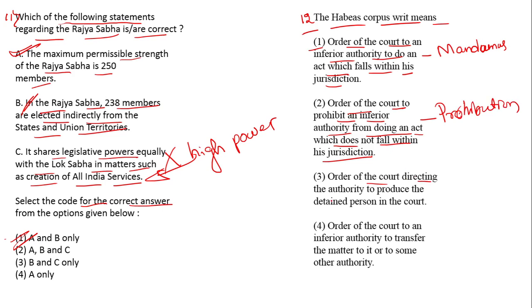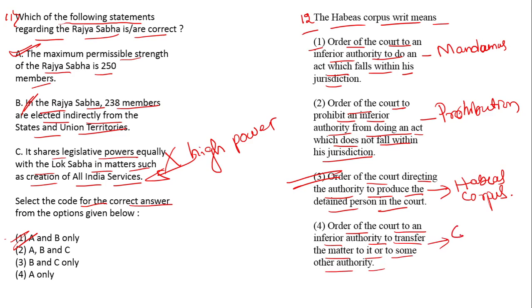And the order of the court directing the authority to produce the detained person in the court. Yes, this is called habeas corpus. Option number 3 is correct. And option 4, order of the court to an inferior authority to transfer the matter to it or to some other authority. This is called certiorari. So option 3 is correct. Option number 3 is habeas corpus. Next question.